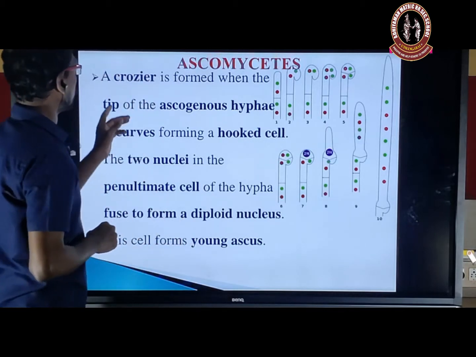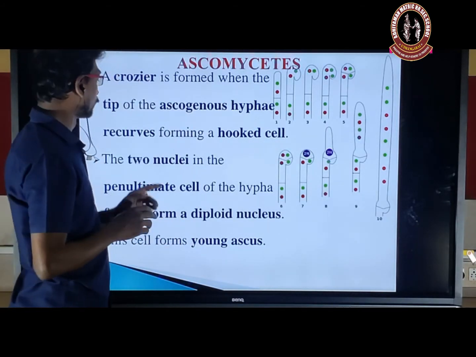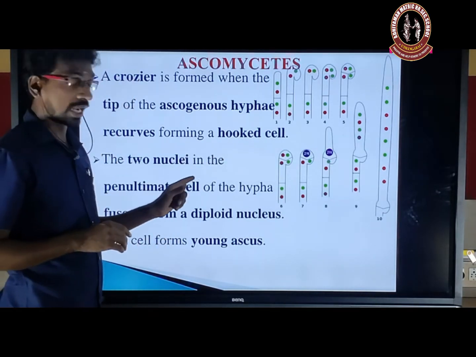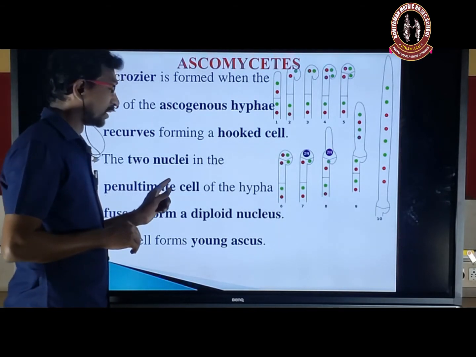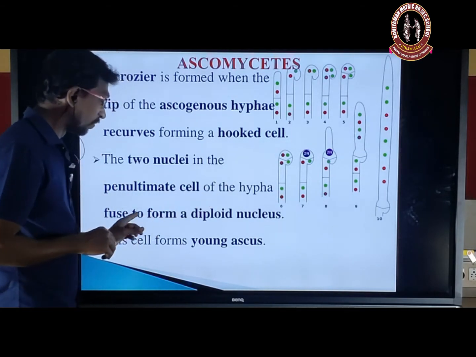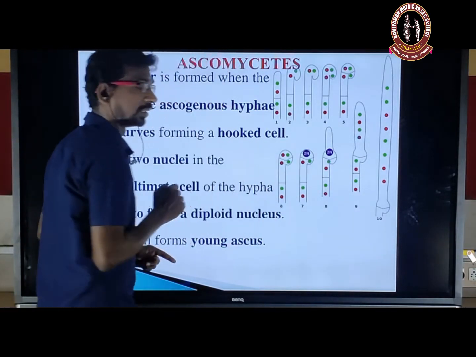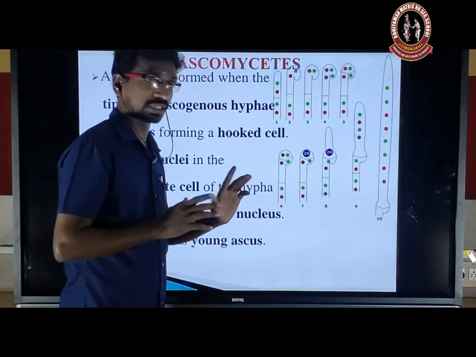Okay. So the crozier is formed when the tip of the ascogenous hyphae is recurved to form the hook cell. The two nuclei in the uninucleate cell of the hyphae fuse to form a diploid. That is a uninucleate cell. It fuses to form a diploid. This cell forms the young ascus.